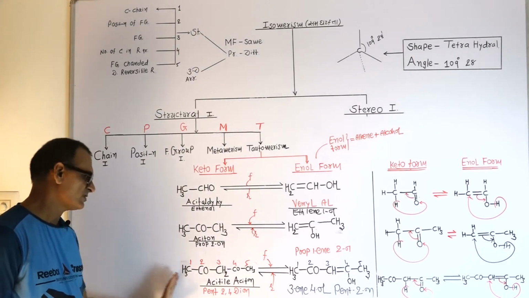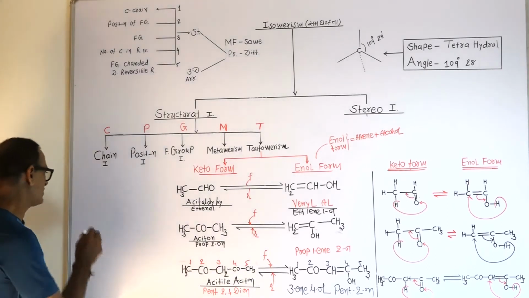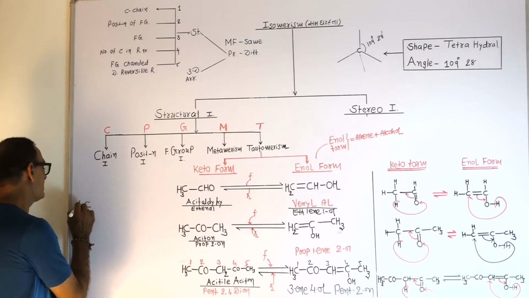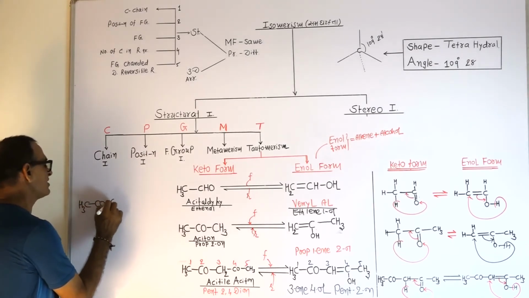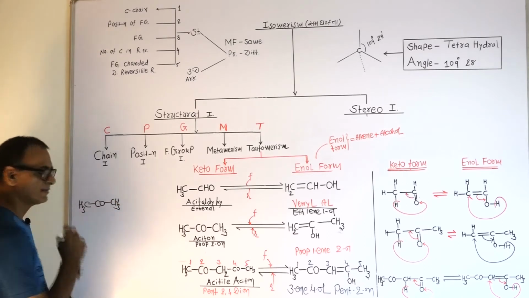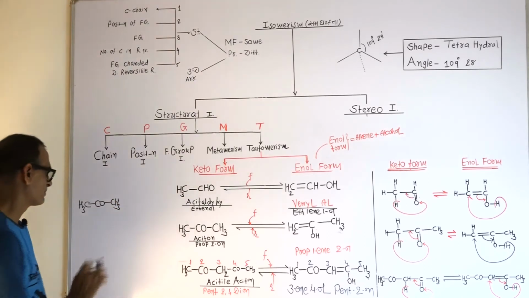Third illustration is acetyl acetone. Now you see CH3-CO-CH3. This is acetone.